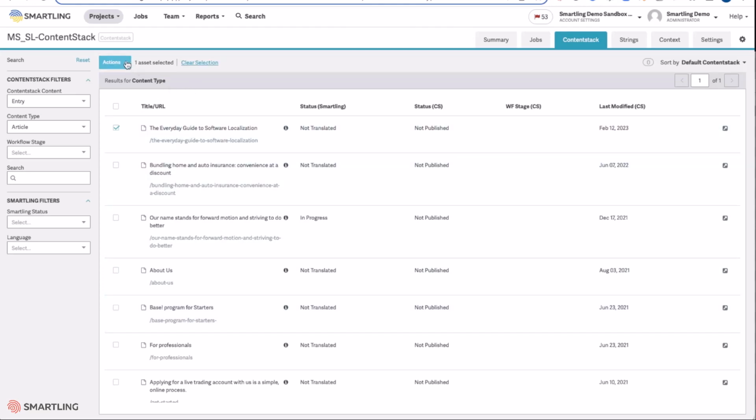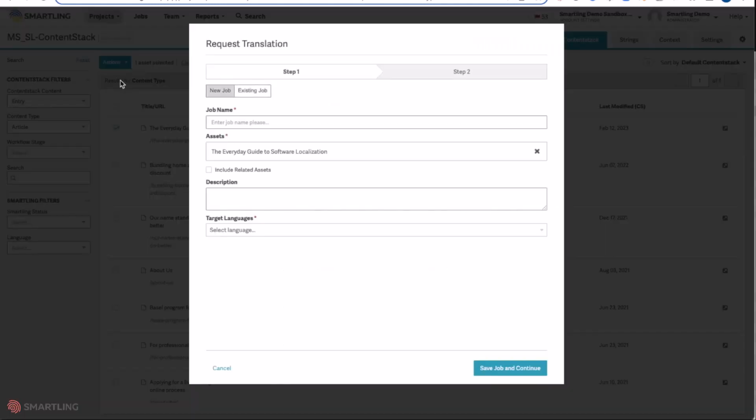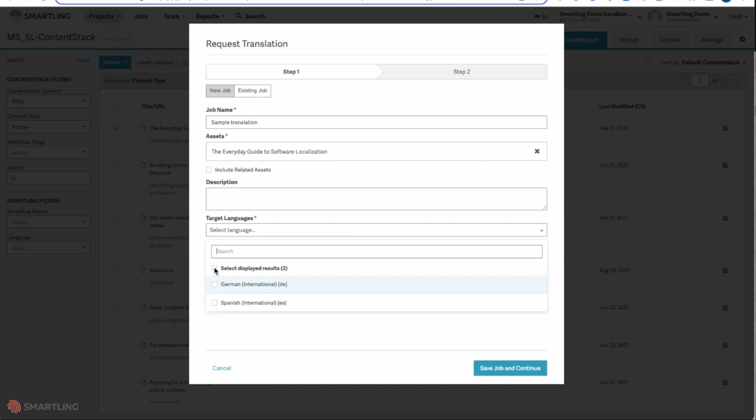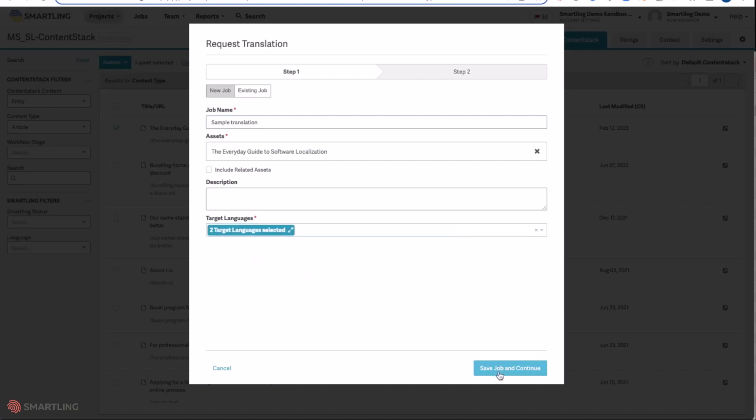Once you've found and selected the content you wish to translate, simply request translation and give the translation a job name. Then choose the languages you wish to translate this into, either one or multiple, and save the job.